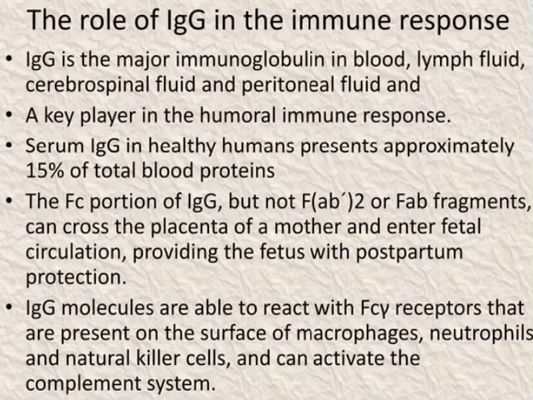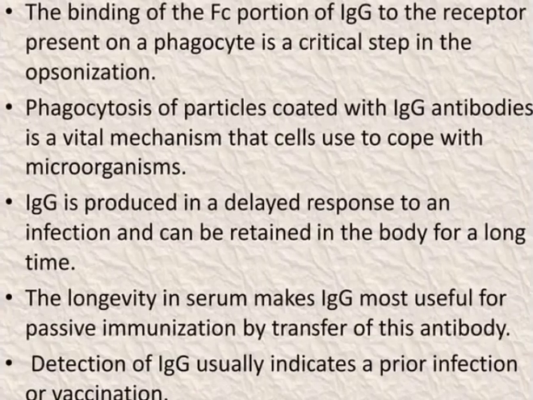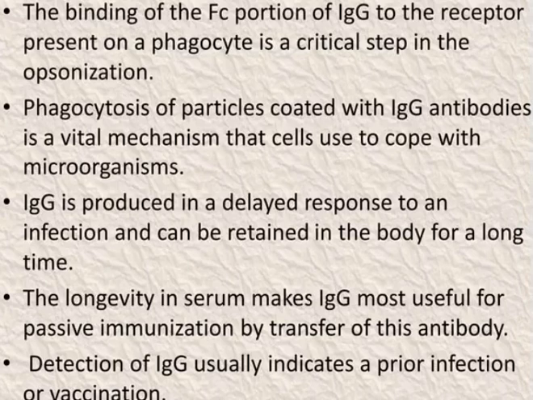IgG molecules are able to react with the Fc gamma receptors that are present on the surface of macrophages, neutrophils, and natural killer cells. They can activate the complement system. The binding of the Fc portion of the IgG to the receptor present on the phagocyte is a critical step in opsonization. The phagocytosis of molecules coated with IgG antibodies is a vital mechanism that cells use